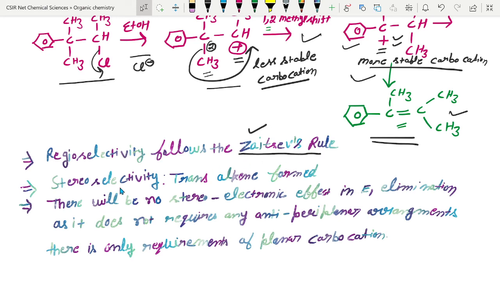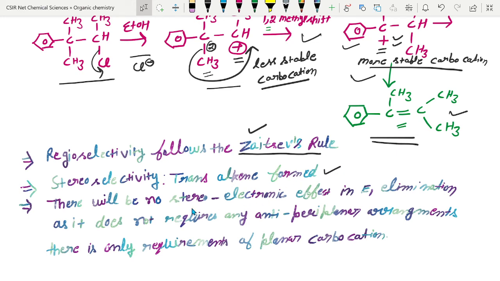And the second, as we have already studied in the E2 mechanism, there is a formation of the trans alkene. By studying the stereoselectivity, we have understood that in E2 elimination the trans alkene is the major product. In a similar way, in E1 also the trans alkene is formed majorly.